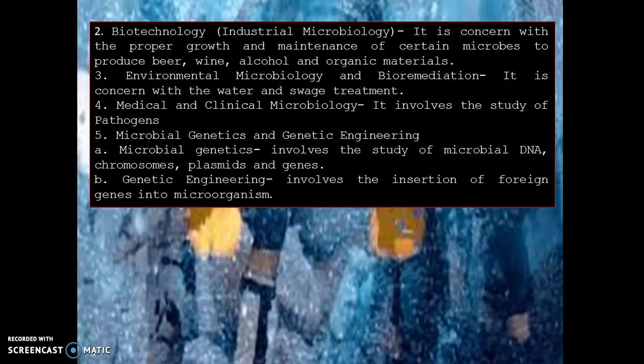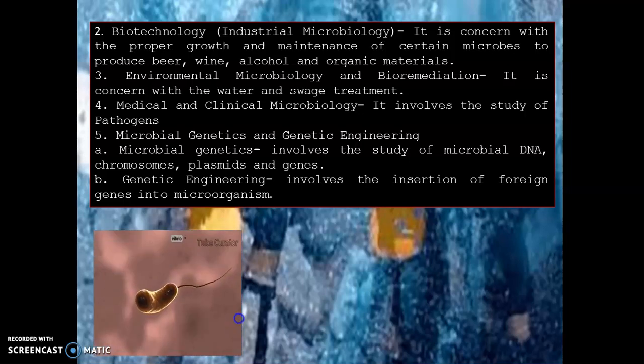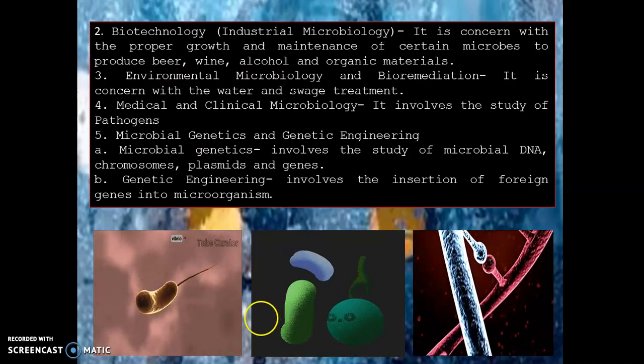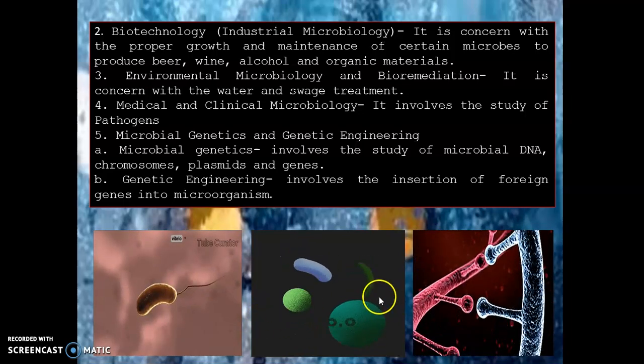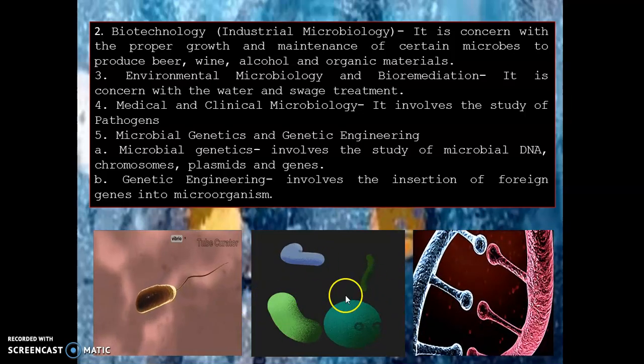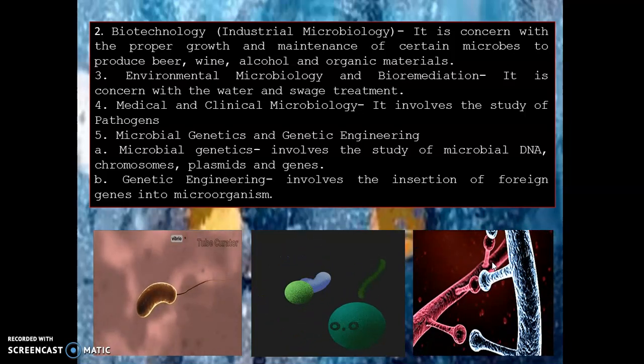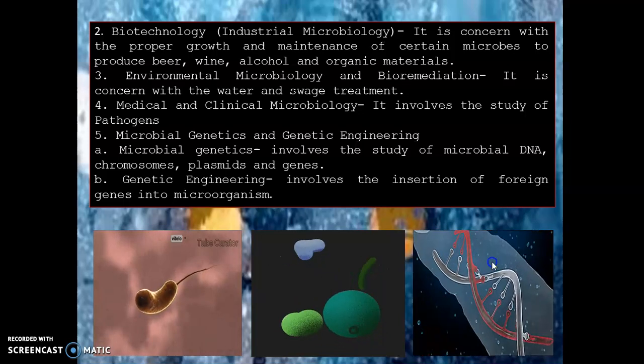There are two divisions with that. It is divided into two. We have microbial genetics and genetic engineering. When we say microbial genetics, it involves the study of microbial DNA, chromosomes, plasmids, and genes. When we say genetic engineering, it involves the insertion of foreign genes into microorganisms. Okay, this illustration actually shows you guys the different types of microorganisms. It involves the DNA aspect, the genetics and genetic engineering.